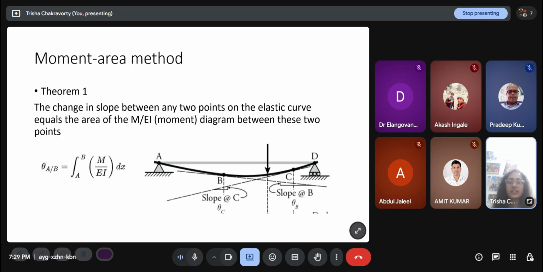See, the governing differential equation is the basic one. All the methods which we can develop are based on it, but the moment area and conjugate beam methods are easier and faster to apply. So generally, we use those. So we'll look at the moment area method now. Are there any questions so far?